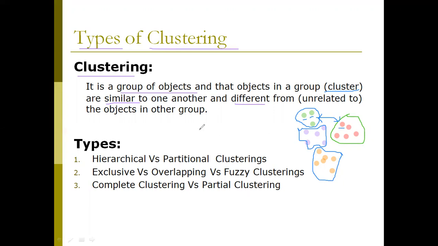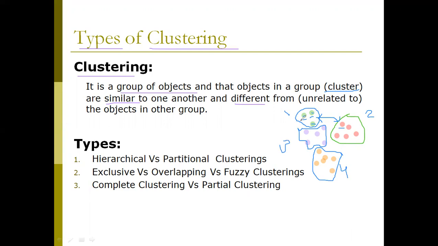So what is clustering here? Clustering is a group of objects, where the objects within a group are similar to one another. This point is similar to this one, and this one. The cluster 1 data points are similar to one another, and different from cluster 2, cluster 3, and cluster 4.